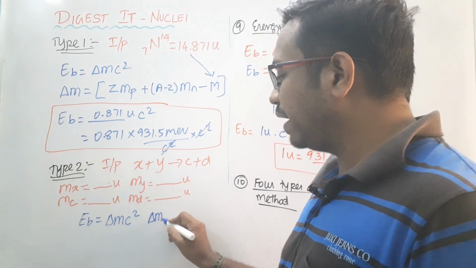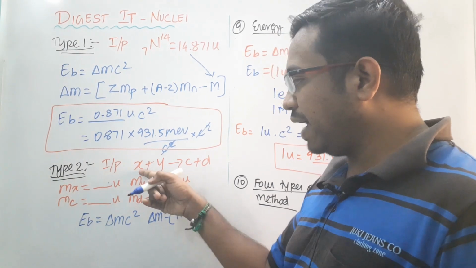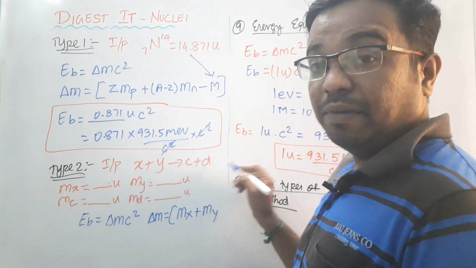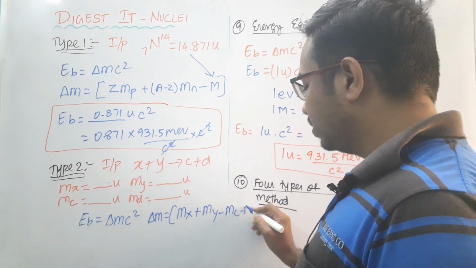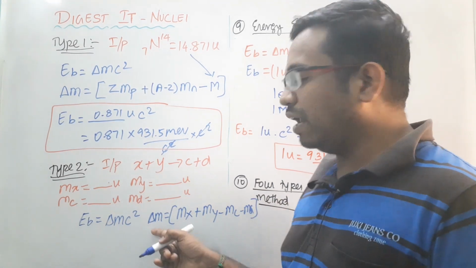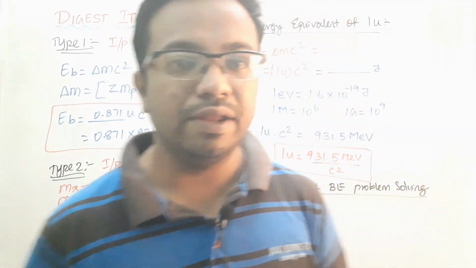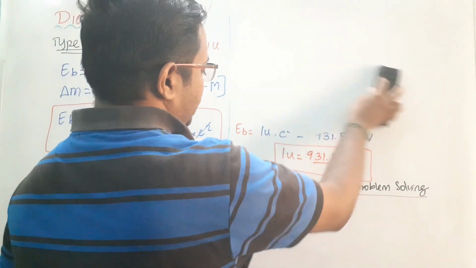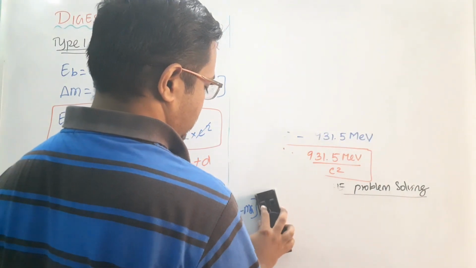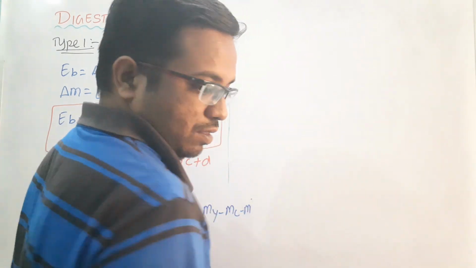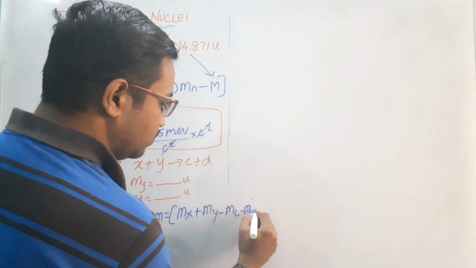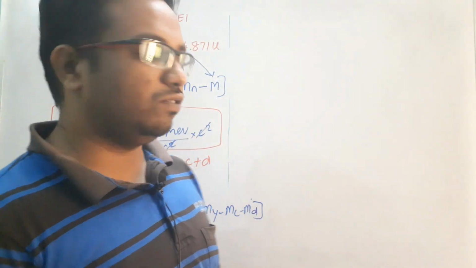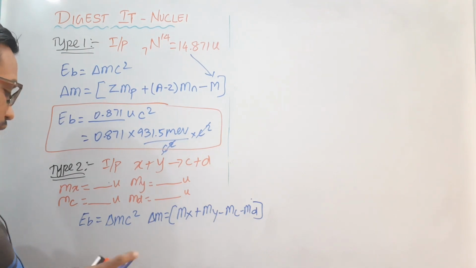Del M can be calculated as the mass of the reactants minus the mass of the products: mass of X plus mass of Y, minus the products, mass of C minus mass of D. This way you can calculate your del M value, and here again your answer will be in terms of atomic mass unit. Each and everything will be in terms of atomic mass unit. So you need to multiply that with 931.5 MeV, right?